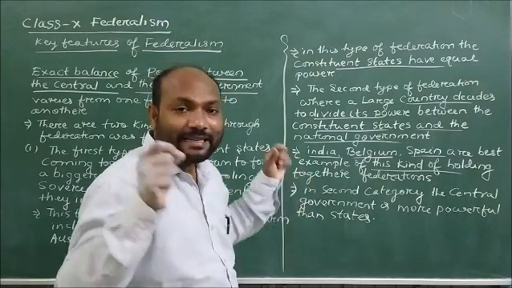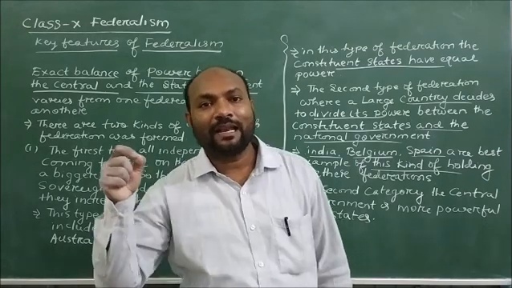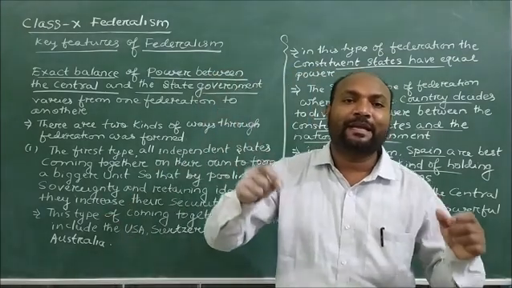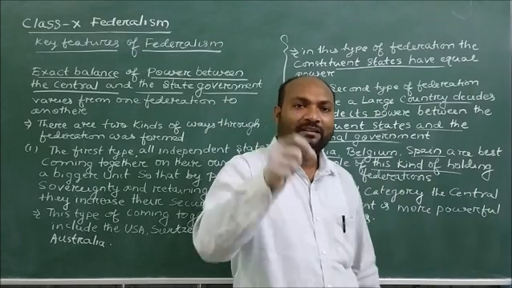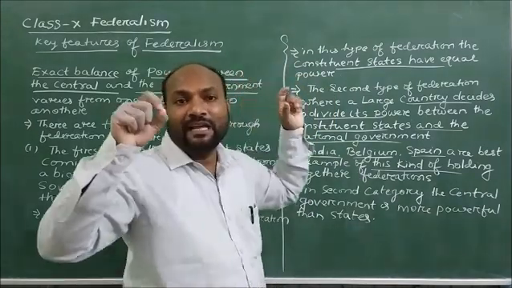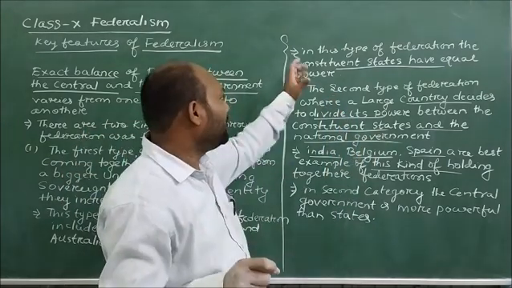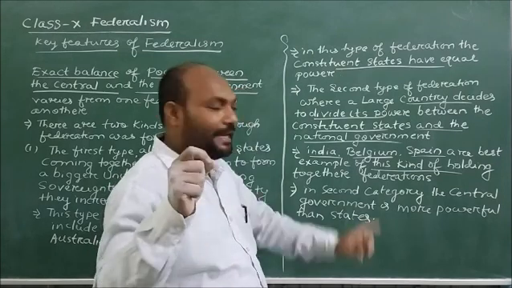So in the second category of federations the central government is very powerful, and in the first category all independent states have equal power.